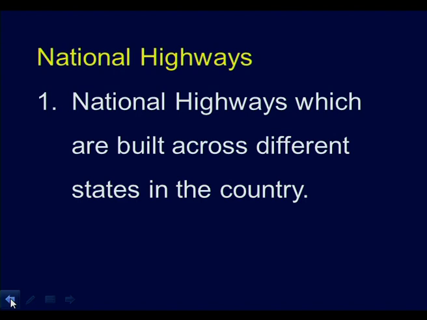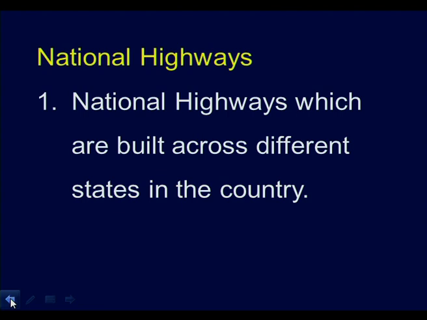National highways are built across different states in the country. As you see, from one state to another state, the roads are there. These roads we call national highways, which connect the different states of the country.